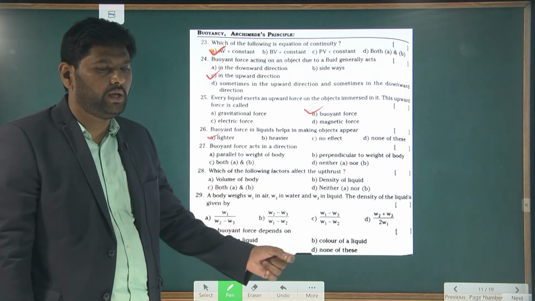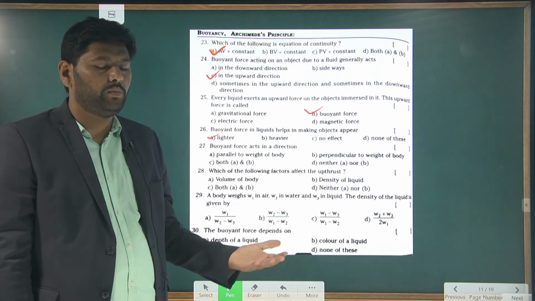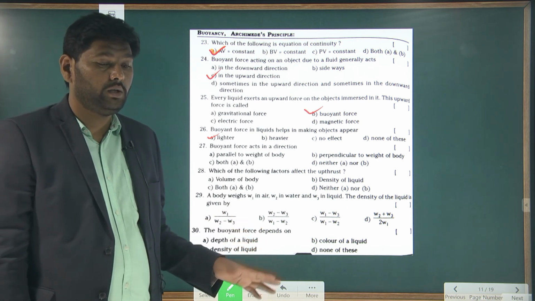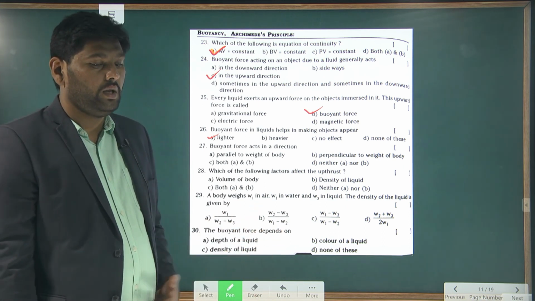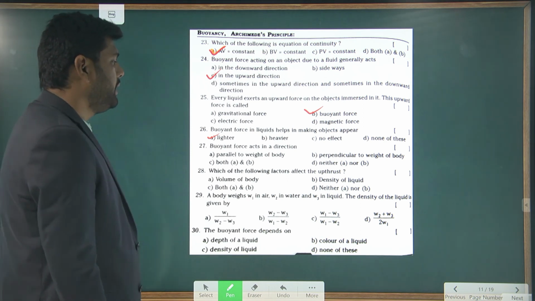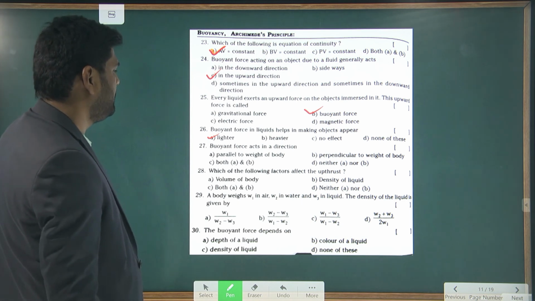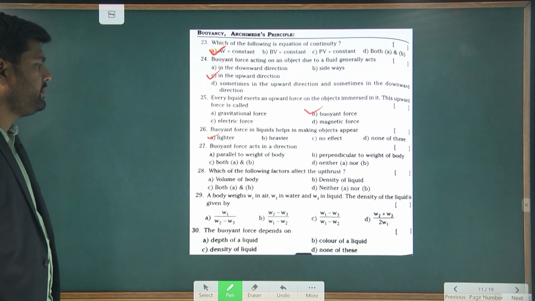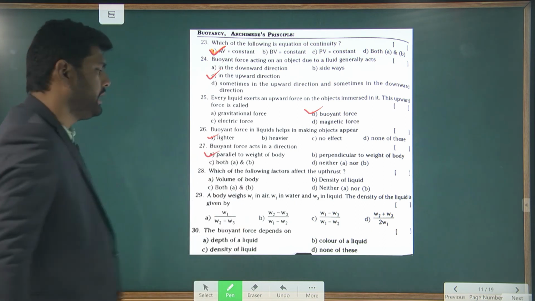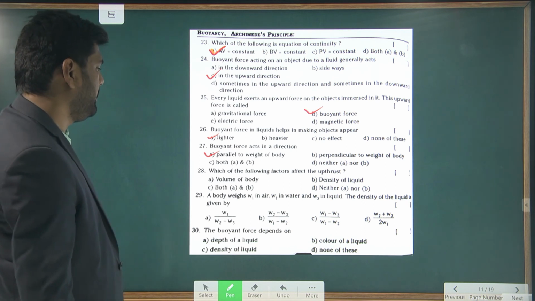So when you keep the object in the water and in the air, in the air you will observe more weight, in the water you will observe less weight. That is called apparent weight because of the buoyant force. Buoyant force acts in a direction of, perpendicular to the weight of the body, parallel to the weight of the body. So option A, parallel to the weight of the body, not perpendicular.